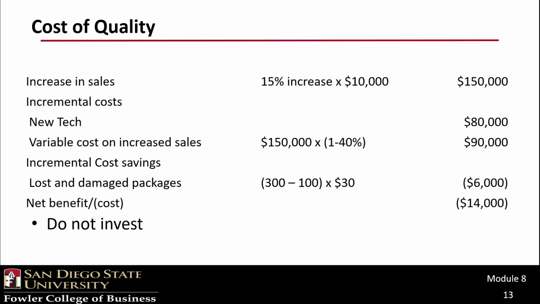However, the reduction in lost or damaged packages will reduce costs by 200 packages times the $30 variable cost per unit, or $6,000 worth of cost savings. Unfortunately, the net result is that the new technology will cost $14,000 more than it will create in sales and cost savings each year, and on this basis, it should not be placed into service.